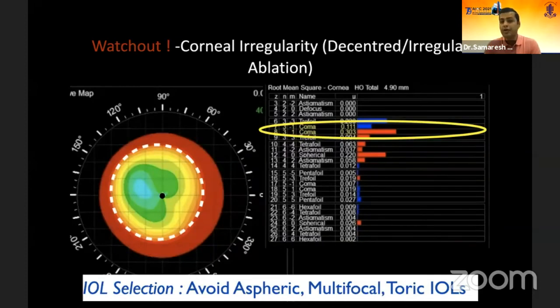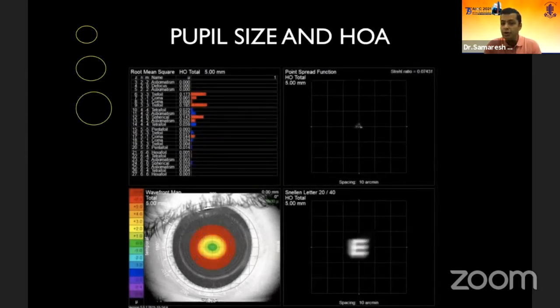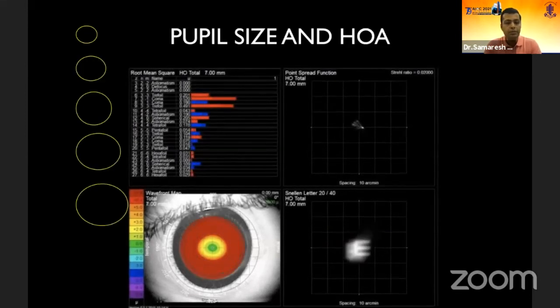Needless to say, one needs to be very, very careful of looking at corneal irregularity and spherical aberrations. And one also needs to look at the patient's mesopic pupil size. So I always encourage you to do investigations in a dim lighting condition, because in these eyes, as the pupil goes dimmer and darker and the pupil opens up, their visual quality is significantly deteriorated for no fault of the cataract surgery that's going to happen.